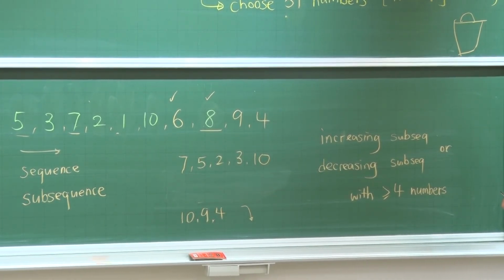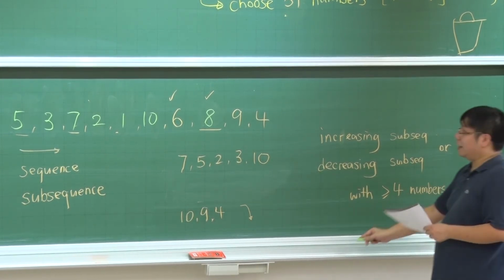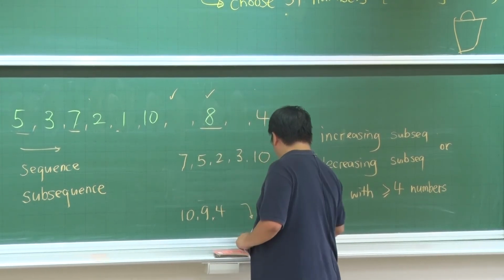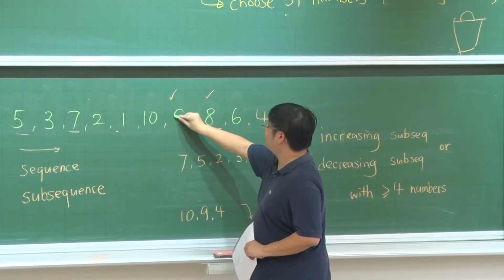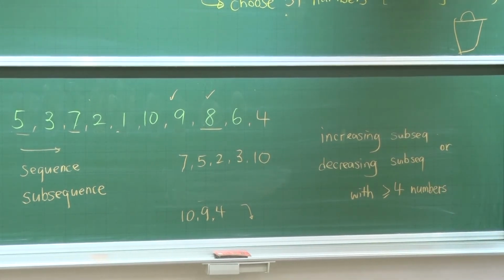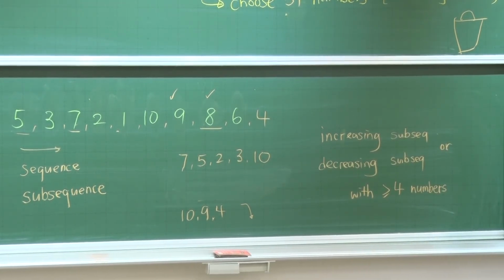So what should I do? Let's change the 6 and 9. Okay, 6 is here, 9 is here. Do we still have increasing? Yeah, there is no increasing, right? 3, 7, no, okay. So there is no increasing. Do we still have increasing? Yeah, we don't have increasing anymore.